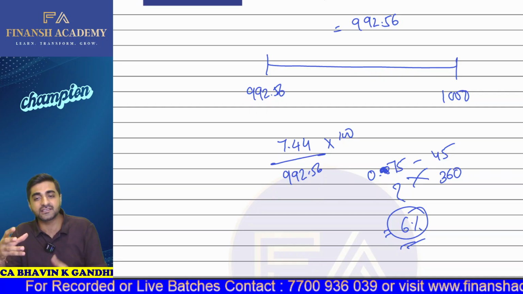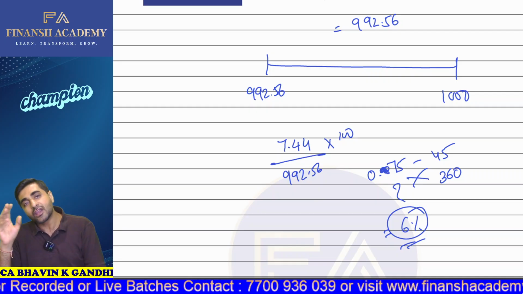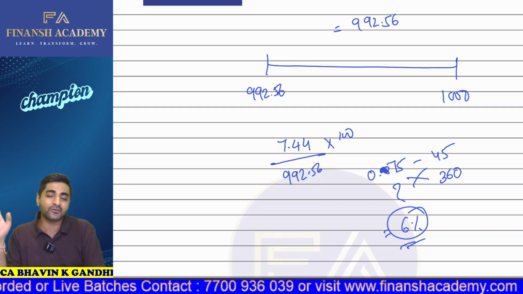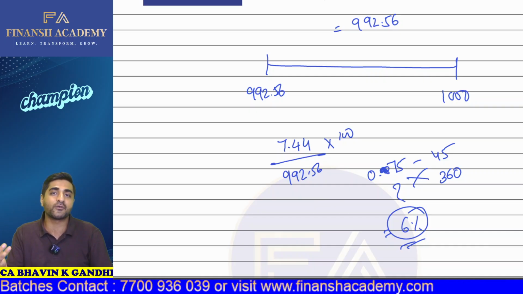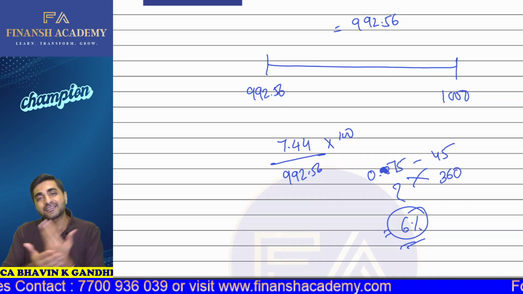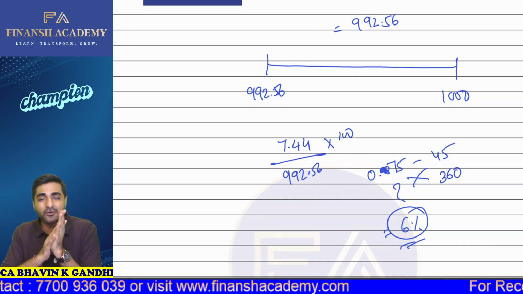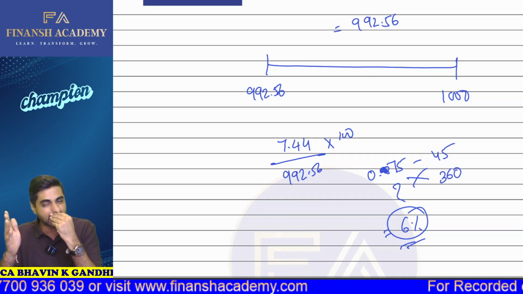Okay, so obviously we are purchasing the bonds for 992.56. Now, if you are holding it till maturity, which is 1,000 rupees, the difference is nothing but the appreciation which you are earning, that is 7.44. So the yield itself is going to be 6% per annum only. So there is no need to calculate it; by common sense, we also know it's 6%.